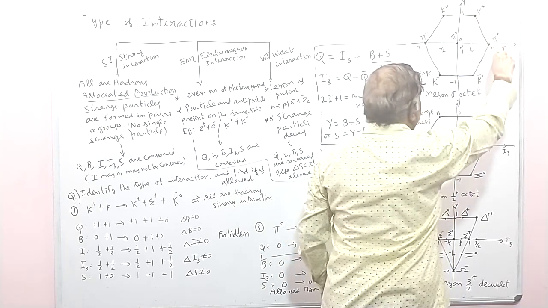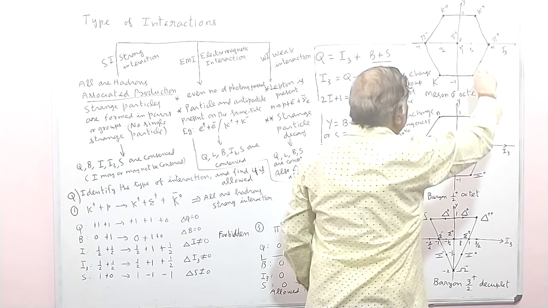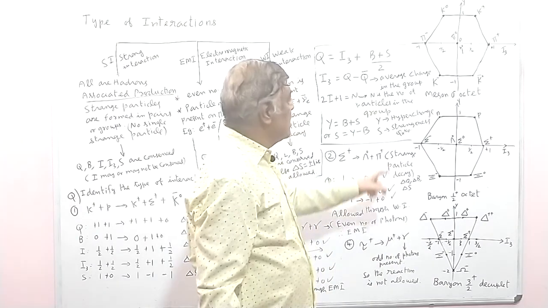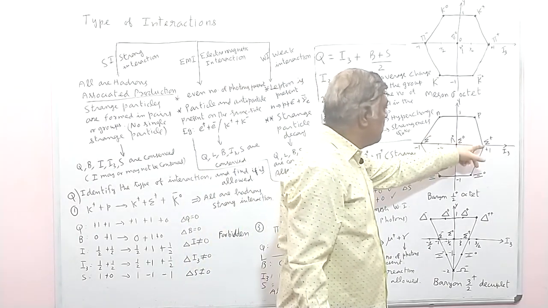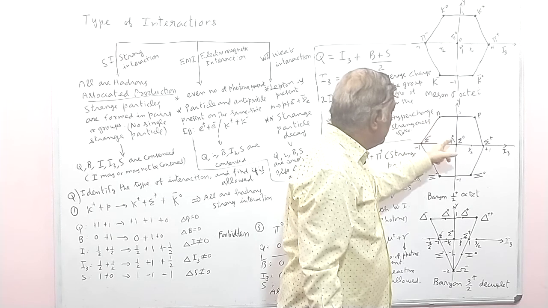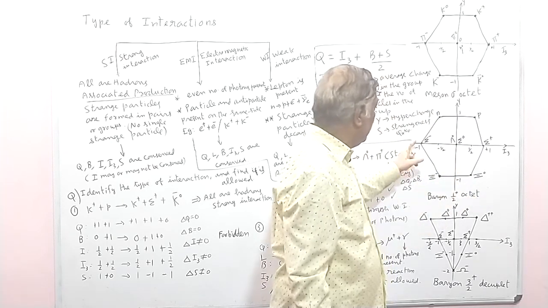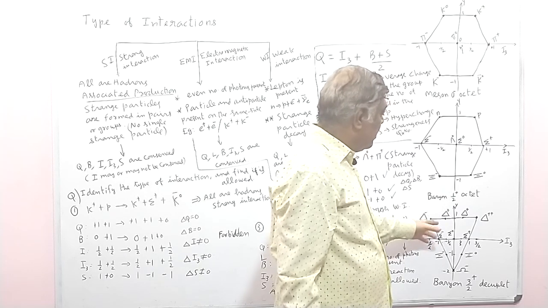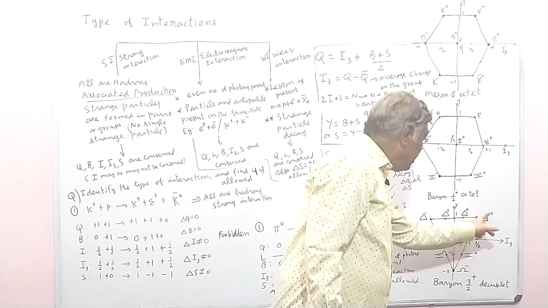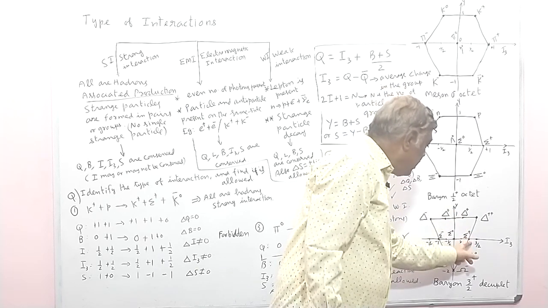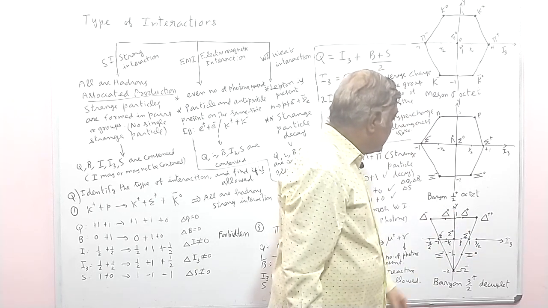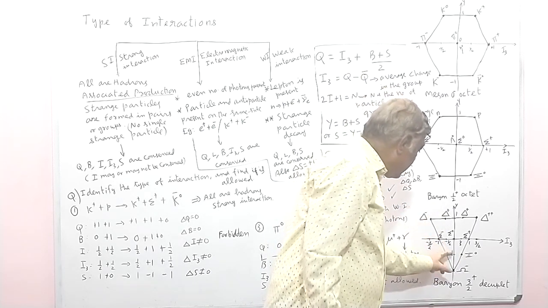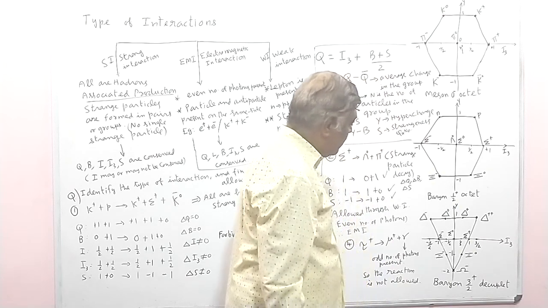Here the charges are plus, along this diagonal the charges are minus, and here 0. Similarly, you can check in the decuplet that along this diagonal the charge is double plus, along this one single plus, this is charge 0, here the charge is minus 1, and so on.